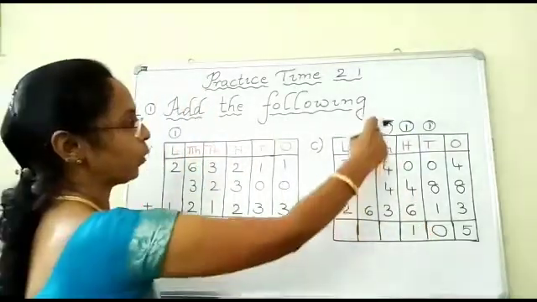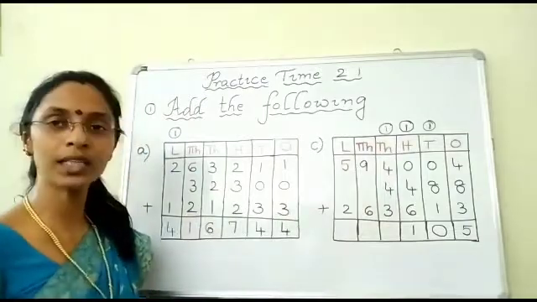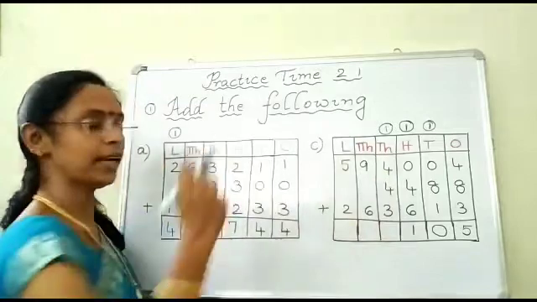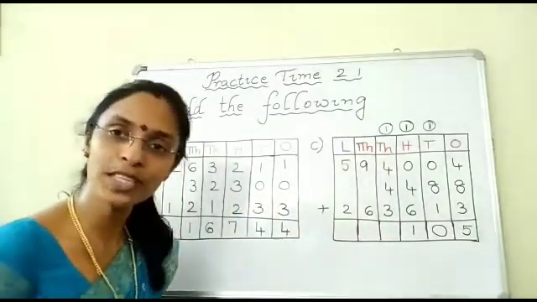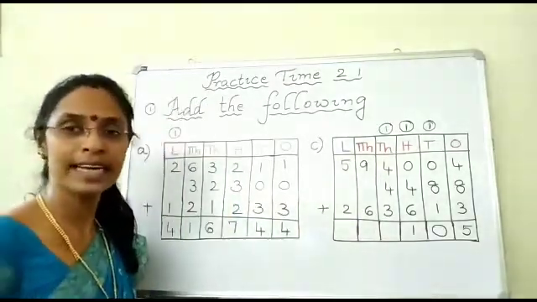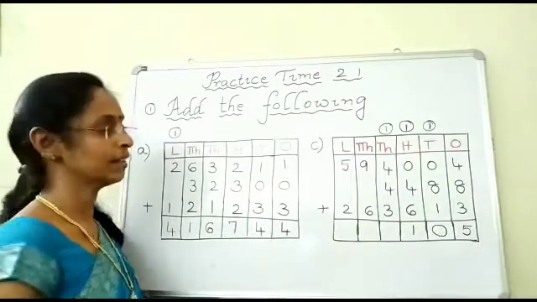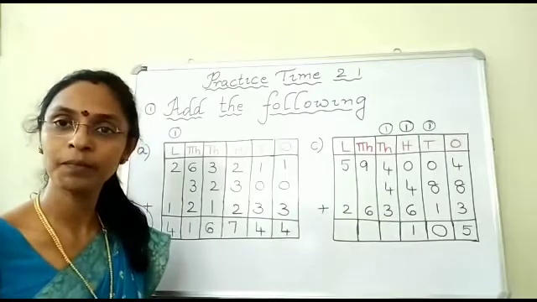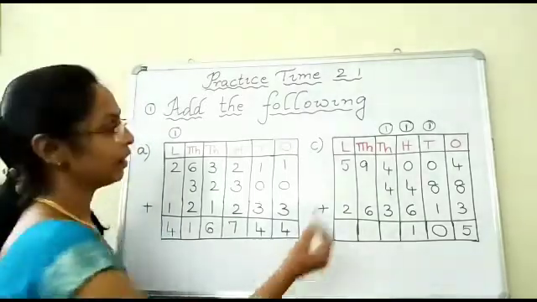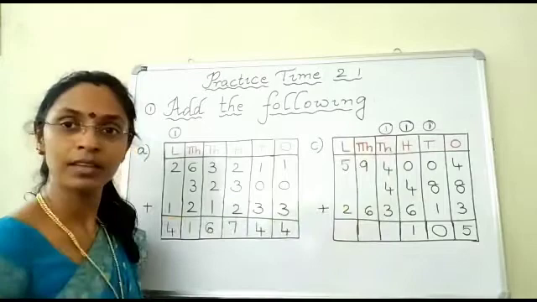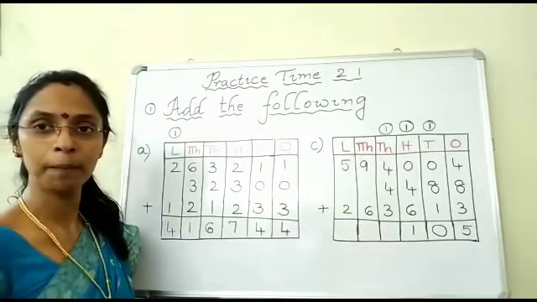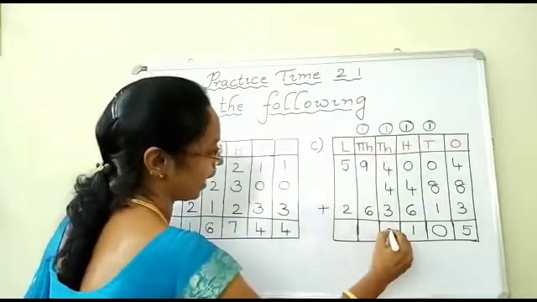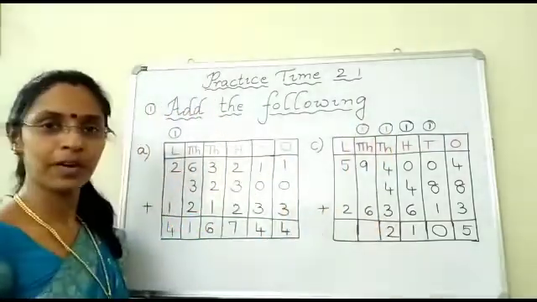Okay, children. Now add the thousands place. What are the digits in the thousands place, children? 4, 4 and 3. 4 plus 4 is how much, children? Yes, it is 8. Now add 3 to this number. 8 plus 3, 11. Okay. Now here you already have 1. 11 plus 1 is? Yes children, it is 12. 1 and 2. Okay children.